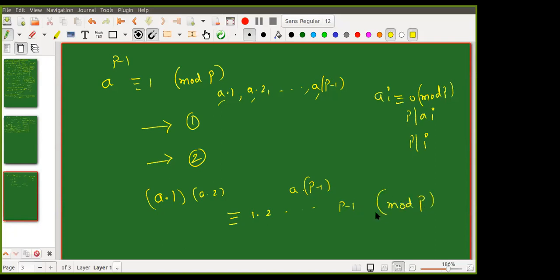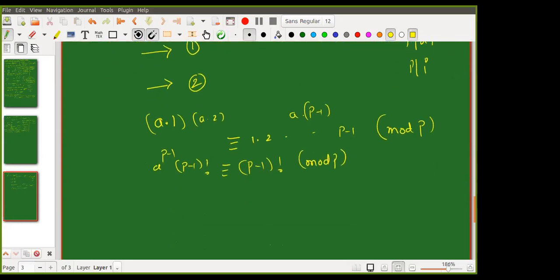Now the proof is done, right? Now this is a how many times? So p minus 1 times, a power p minus 1 into p minus 1 factorial is congruent to p minus 1 factorial mod p, right? Next, what? So now this means that p divides a power p minus 1 minus 1 into p minus 1 factorial, right?